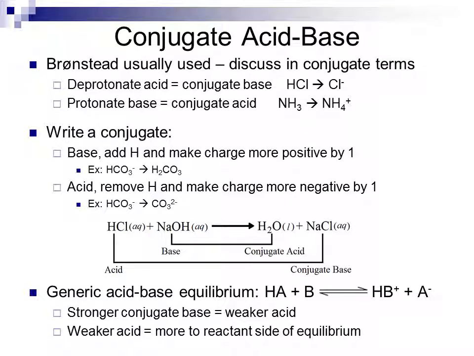A weaker acid tends to be more in its equilibrium towards the reactant side of the equilibrium. So something like H2CO3 will lie mostly towards the HA side of the equilibrium. Something like HCl will lie mostly towards the A minus side of the equilibrium.